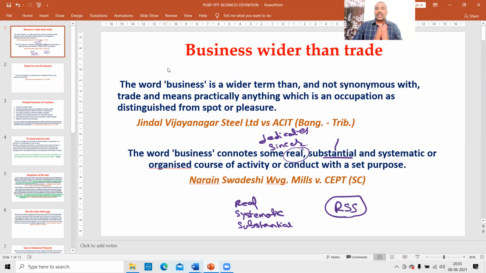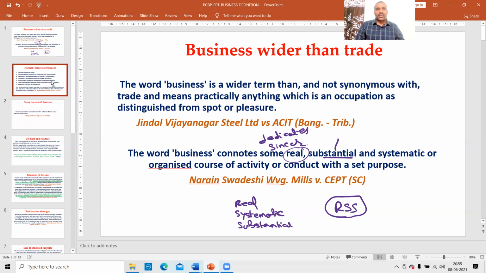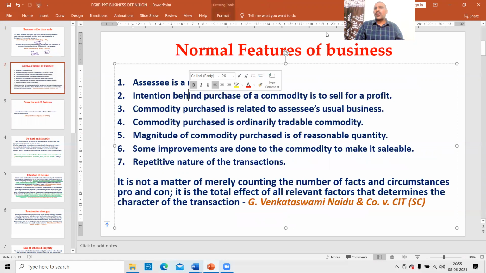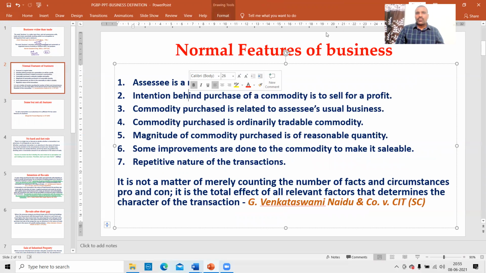So this is a business. If I am doing some activity in a dedicated, sincere way, not a silly or small activity but a substantial, important activity, and in a proper way, not in a haphazard manner, this is called a business. Business has many characteristics. But for an adventure or concern in the nature of trade, not all of these activities are required. These are the normal features of a business.